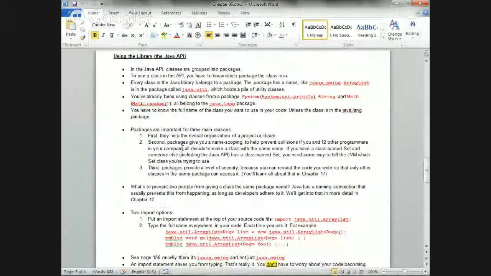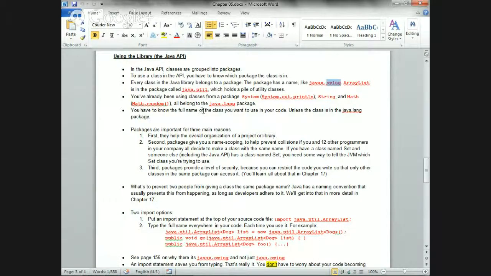So basically in the Java API, everything's grouped into packages. Packages are just different areas of code. You have packages for game development, packages for working with the internet, packages for language things. For example, Swing is a package. What about math.random? That's a method, and you don't need to import java.util to get math.random, because Math is already under the language package and automatically comes with it.